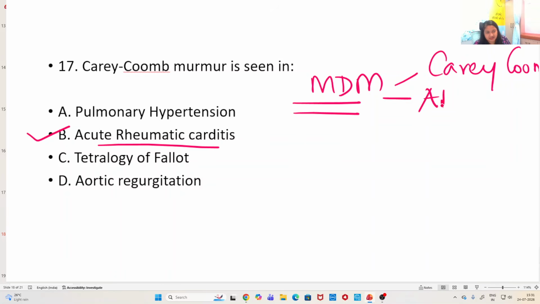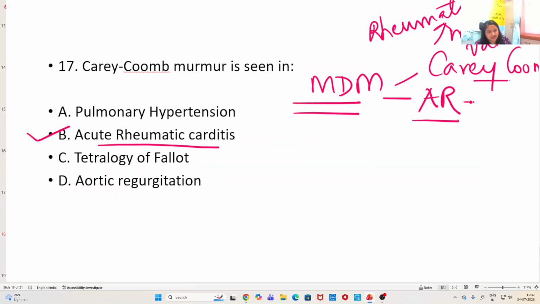Then the second one is in AR. This Carey-Coombs is in case of rheumatic mitral valvulitis, when there is acute rheumatic fever and involvement of the mitral valve. That mid-diastolic murmur is Carey-Coombs.